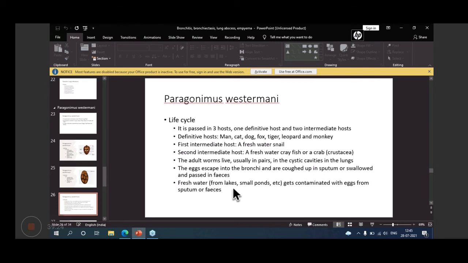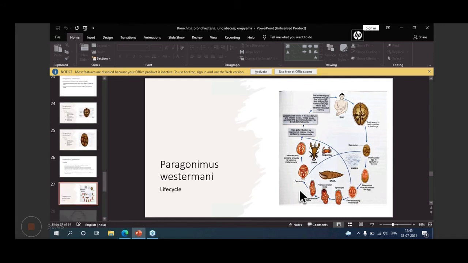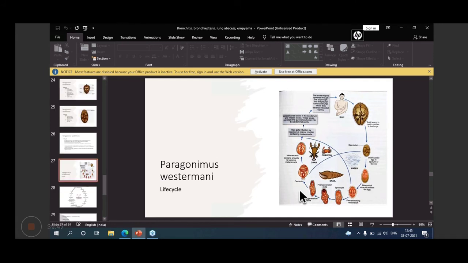Then fresh water from lakes, small ponds, etc., gets contaminated with eggs in the sputum or feces. So that is how these water bodies are infected with these parasites. So this is the life cycle, depicting the life cycle of this parasite. So this is the man, right?